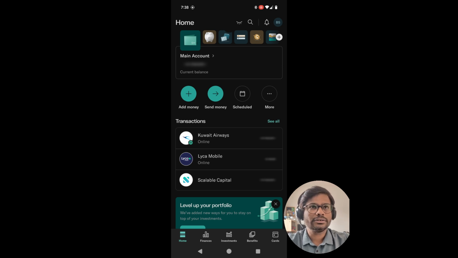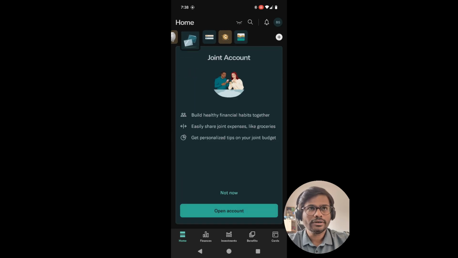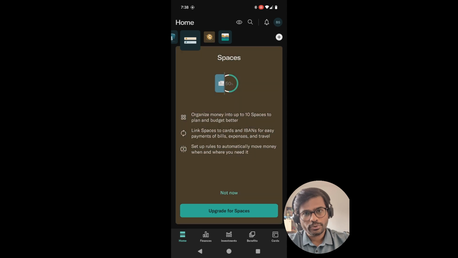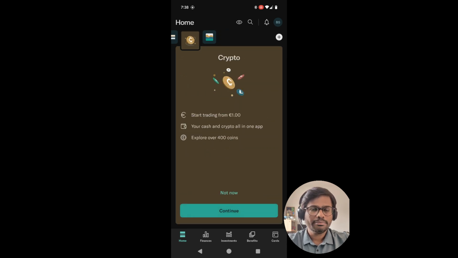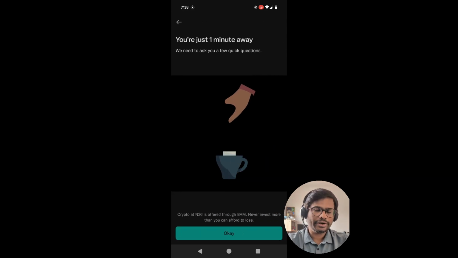So that's the landing page. There you can see the main account, and then some transaction histories. It's the home page, the landing page of your application. There you will get a rough idea of your transactions. There is also a feature of instant saving, but we will not get into it. Some joint accounts, spaces, cryptocurrencies, investments. This is basically exploring the app, how it looks. But we are more interested in the investment features of N26.